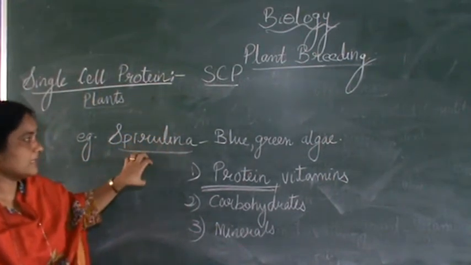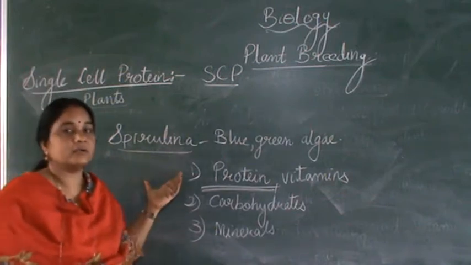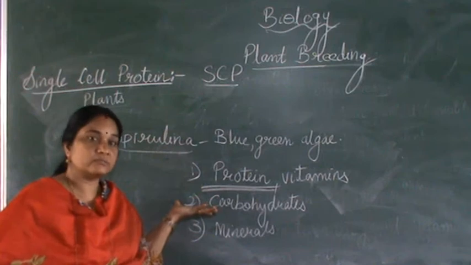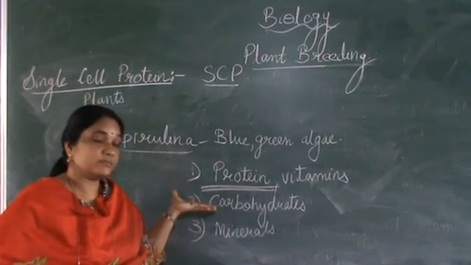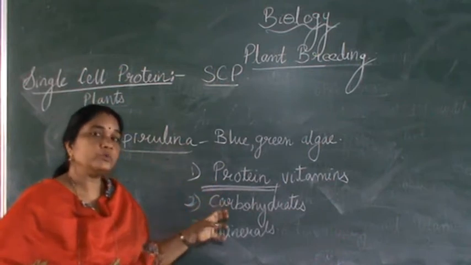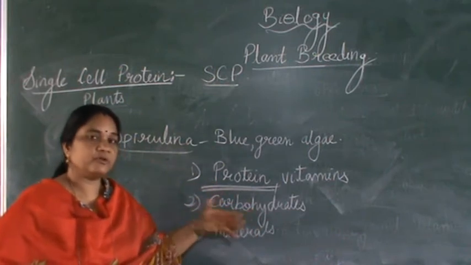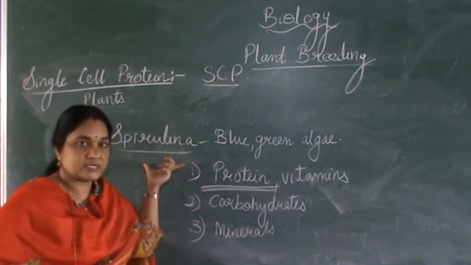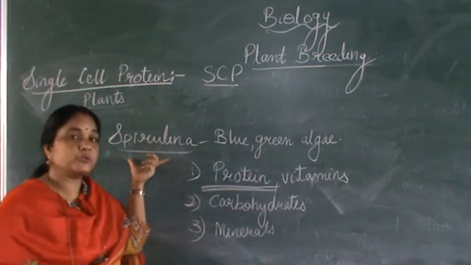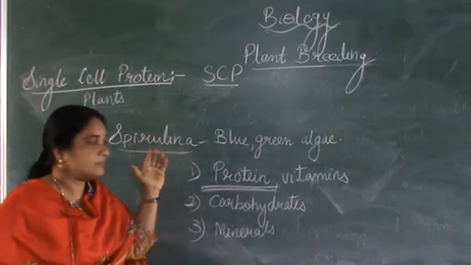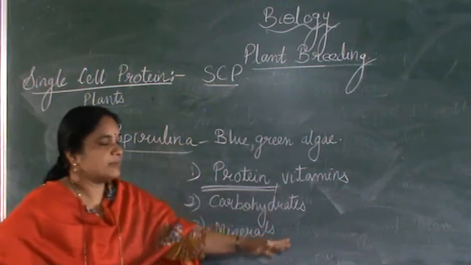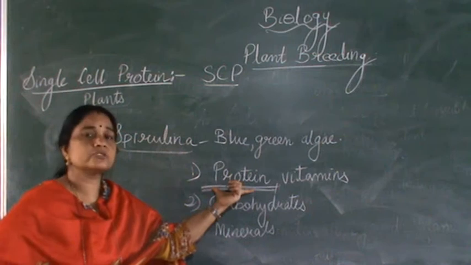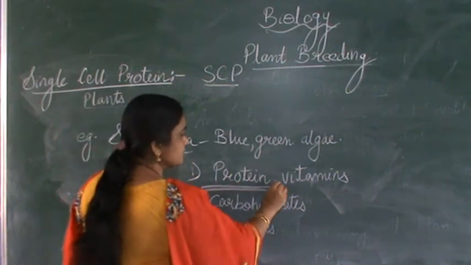Here, the main association of spirulina, for example, is with the astronauts. Have you heard about Sunita Williams, Rakesh Sharma and all? They are the famous Indian astronauts. So what do these people consume when they go for the space mission? The main food which astronauts consume is spirulina. It will be given to them, and this will help them to maintain a high immunity level, and also it is a rich source of protein and has various vitamins in it.